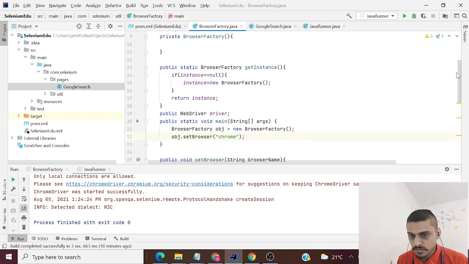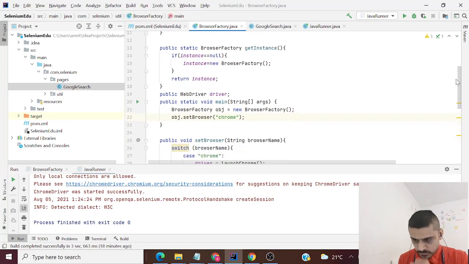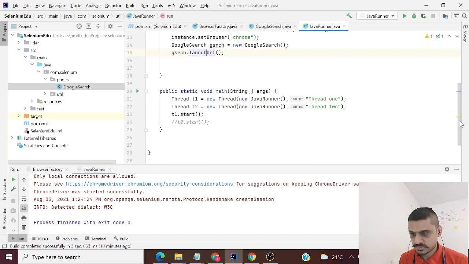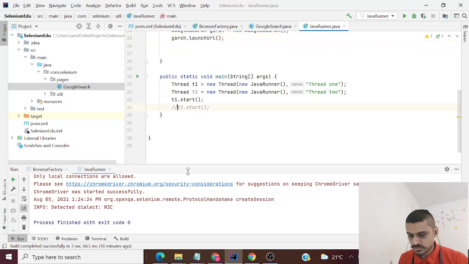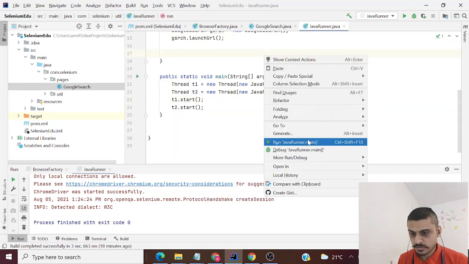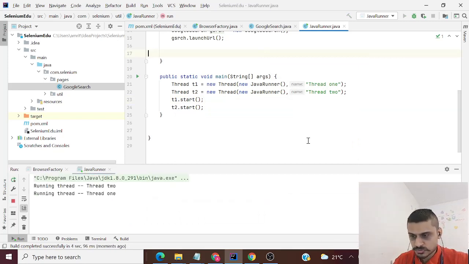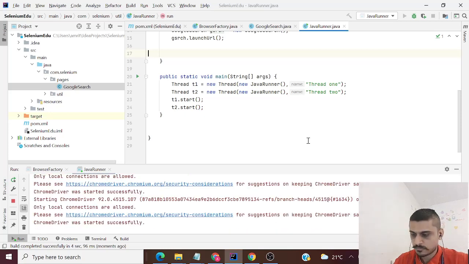Now that was on a single thread. Now as soon as I change it to something multi-threaded, let's talk about thread 2 as well. For one thread, so far so good. It works perfectly well. Now let's run it in a multi-threaded environment and see whether we have the desired output or not. What basically it should do is launch two Chrome browsers and then launch the URL gmail.com. Let's see.